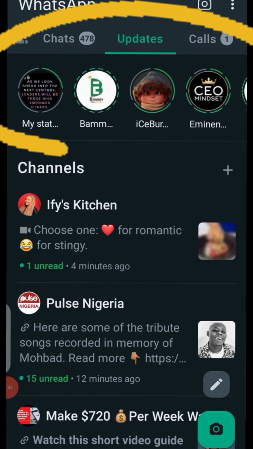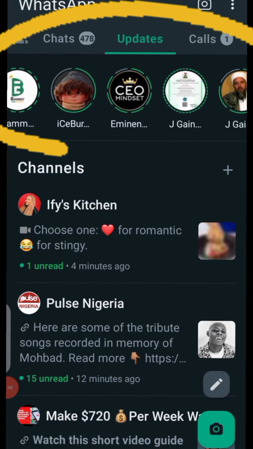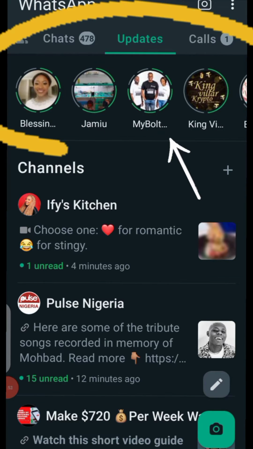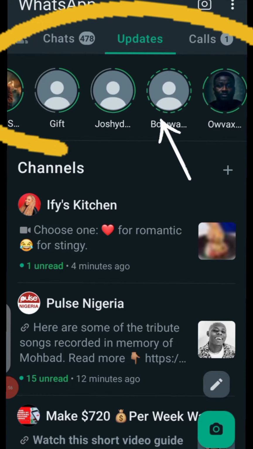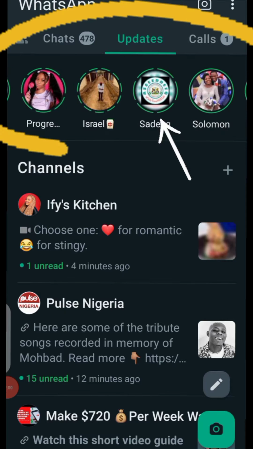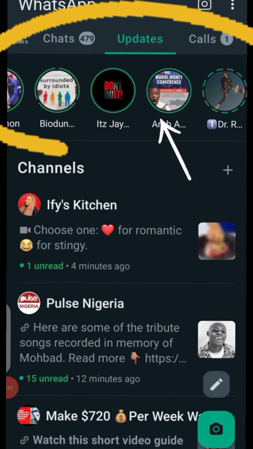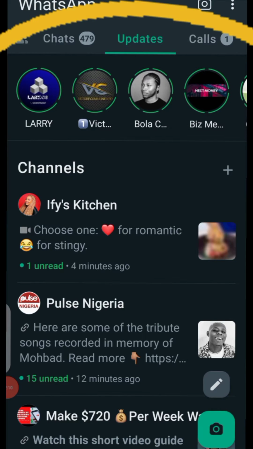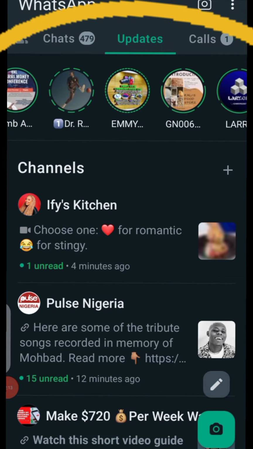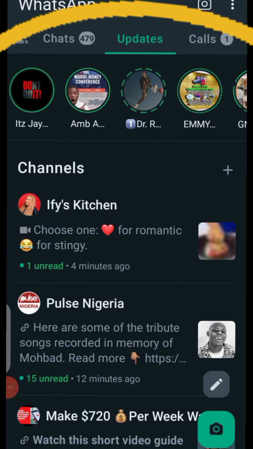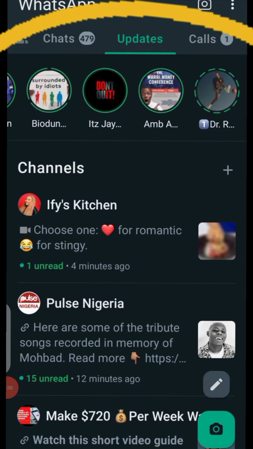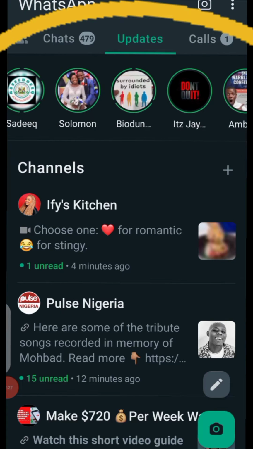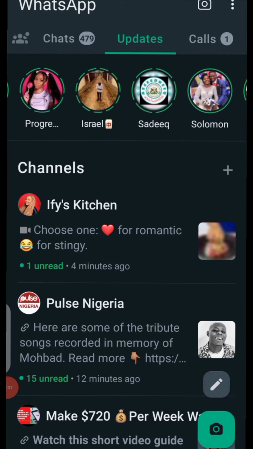Right now, as soon as you go to Updates, there are people that have been posting their status updates. You can see so many of them. Most of them have saved your contact and you have saved theirs, which is why you are able to view their updates. Many of these contacts we probably got from Contact Gain or some other WhatsApp promotion. These people are the best niche for this YouTube training, because they are active online. We don't want people that don't come online. People that are always posting status are the right kind of people we need for this training.